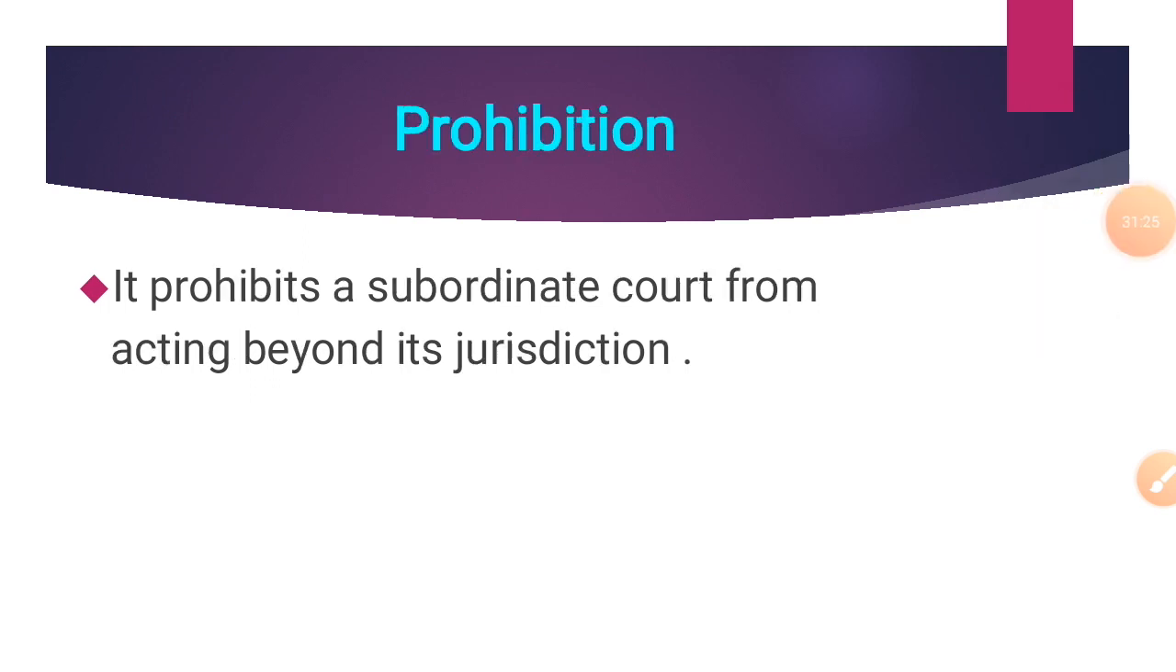The next writ is prohibition. It prohibits a subordinate court from acting beyond its jurisdiction. Prohibition means to stop and it is popularly known as stay order. It is issued by a superior court to a lower court.